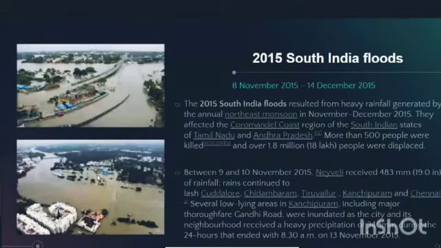The 2015 South Indian floods are one of the floods which we have witnessed so far. It happened in 2015. It resulted from heavy rainfall generated by the annual northeastern monsoon in December 2015. They affected the Coromandel coast region of the South Indian states of Tamil Nadu and Andhra Pradesh. More than 500 people were killed and over 1.8 million people were displaced. Between 9 and 10 November 2015, districts in Tamil Nadu received almost 483 millimeters of rainfall. This resulted in a huge flood during that year.